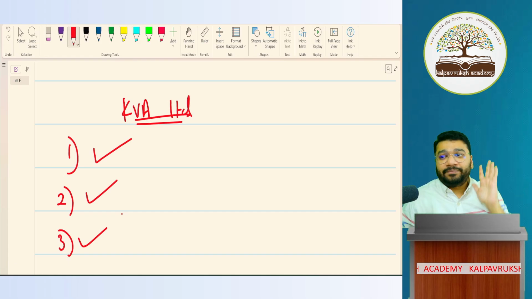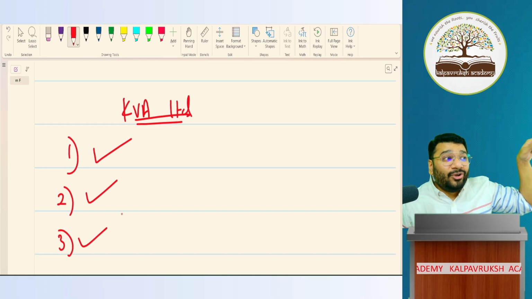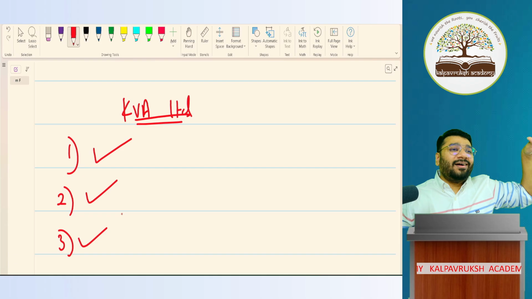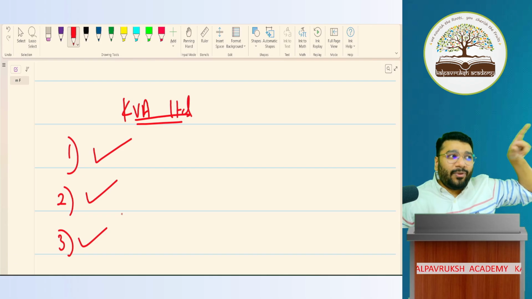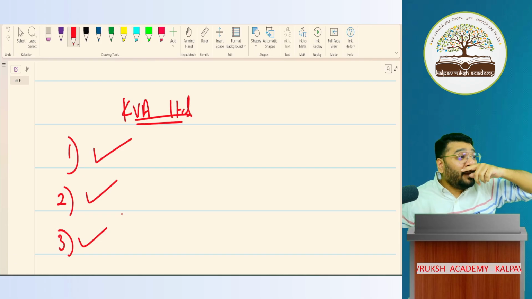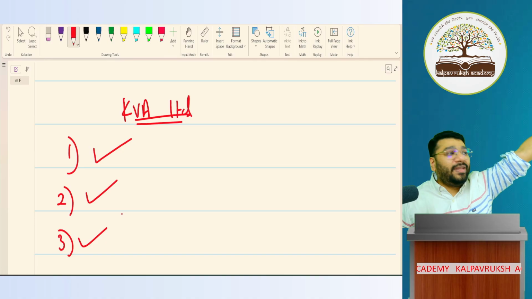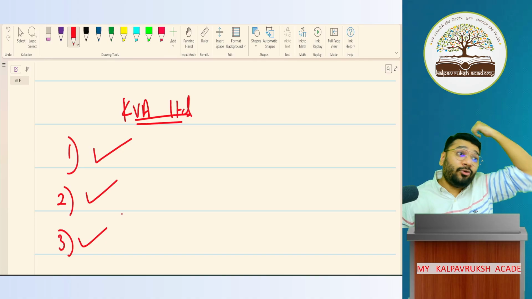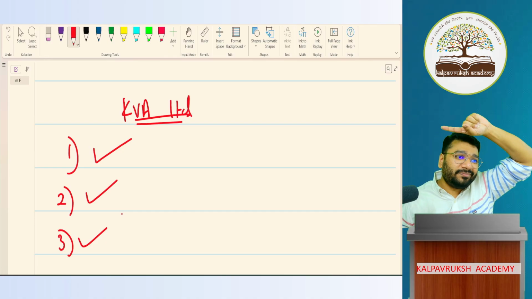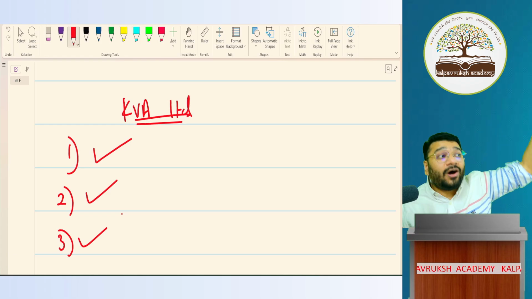Now here's a checkpoint. What do we say for net worth? 250 crore and above is net worth. 250 crore and above net worth means super big company. But for you to become a big company here, the turnover should be more than 250 crore. I didn't say 250 crores or more. Only for net worth it is 250 crores or more.